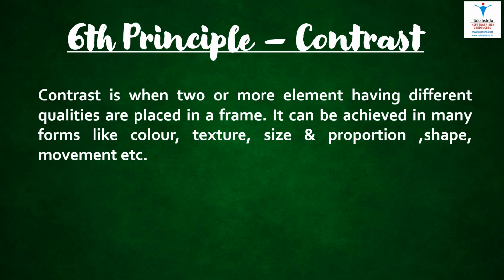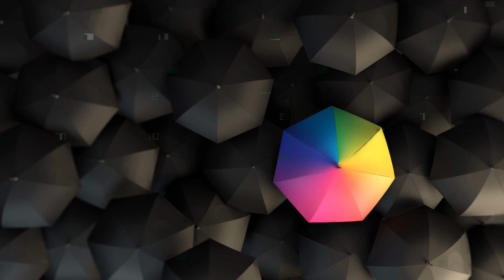The sixth principle of design is contrast. We have discussed contrast in the principle of emphasis. However, we will be discussing it in a little more detail here. Contrast is when two or more elements in a design are of different qualities. It can be achieved in forms like color, texture, size, proportion, shape, movement, etc. Here, the contrast is being achieved by changing the color of one umbrella.